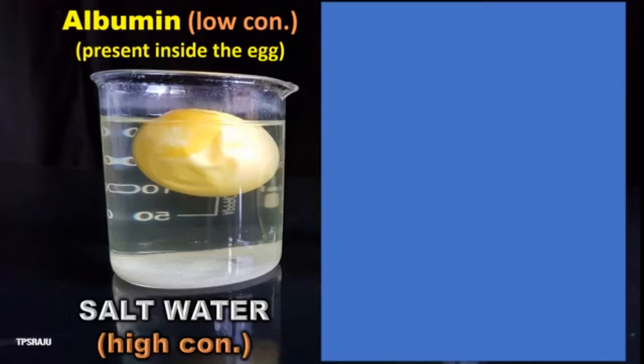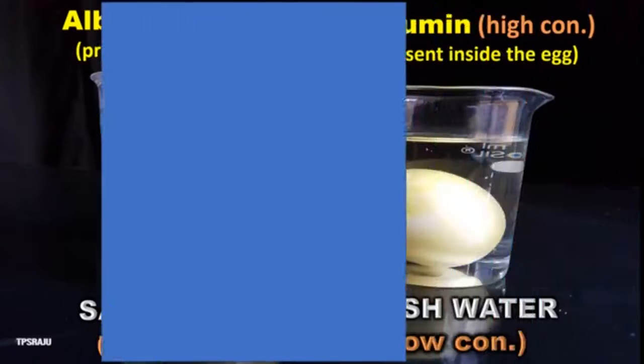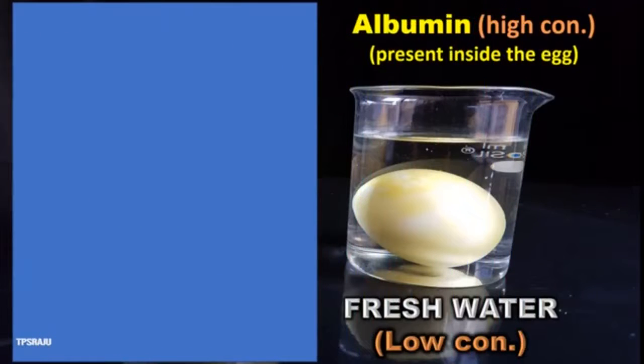Hence, water molecules move from low concentration point, that is albumin, to high concentration point, that is salt water, so that the egg present in salt water shrinks. While in the second beaker, albumin present in the egg is more concentrated than the fresh water. Hence, water molecules move from fresh water to albumin, so that the egg present in the fresh water swells.